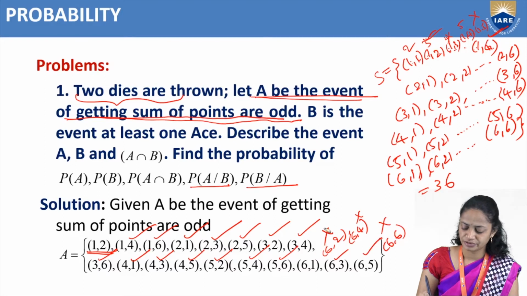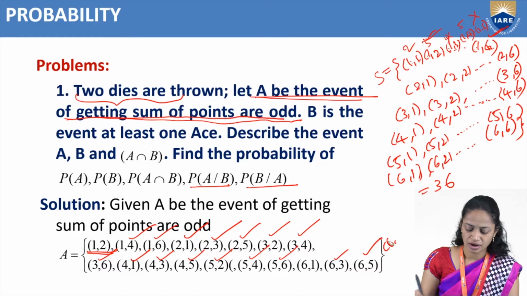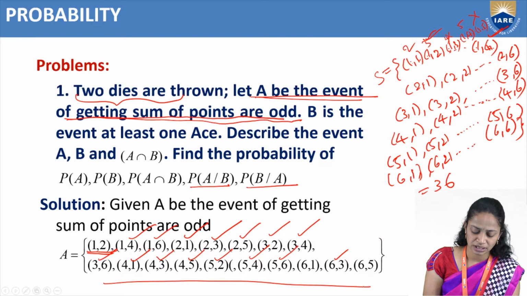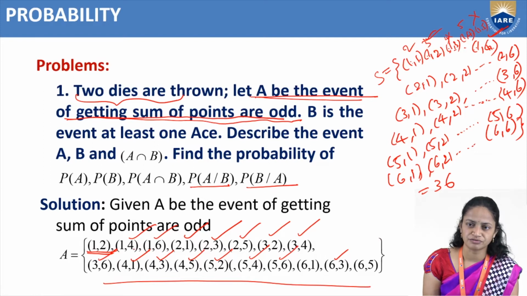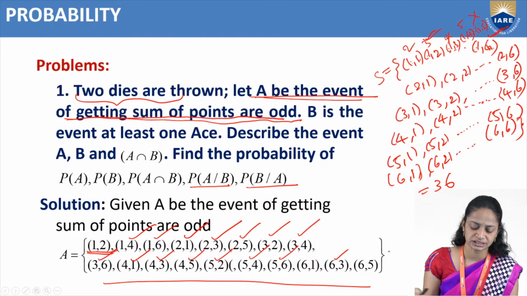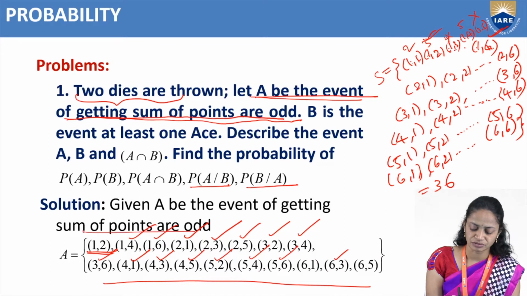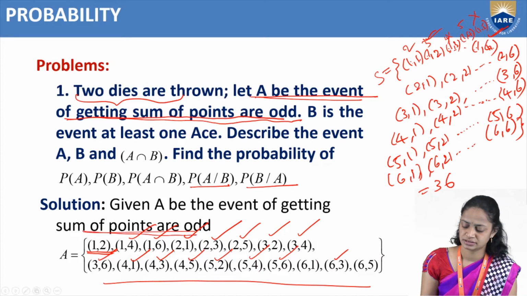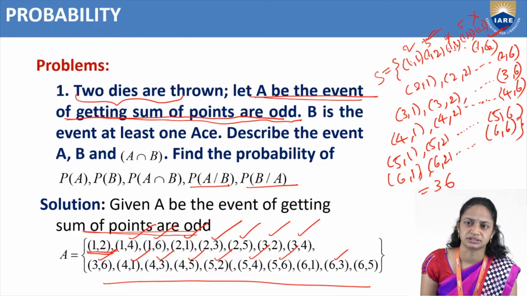So here, these are all odd numbers. So the total is 1 comma 2, 1 comma 4, 1 comma 6, 2 comma 1, 2 comma 3, 2 comma 5, 3 comma 2, 3 comma 4, 3 comma 6, 4 comma 1, 4 comma 3, 4 comma 5, 5 comma 2, 5 comma 4, 5 comma 6, 6 comma 1, 6 comma 3, 6 comma 5. So this is A. A is nothing but the event that the sum is an odd number.